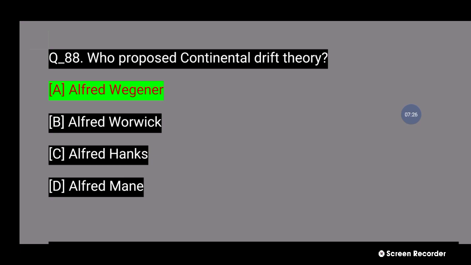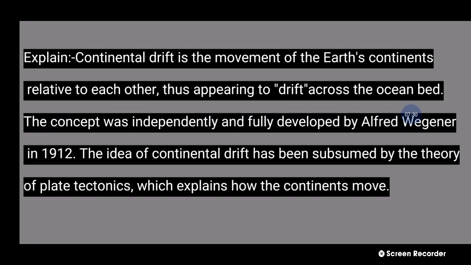88 number question explanation: continental drift is the movement of the earth's continents relative to each other, thus appearing to drift across the ocean bed. The concept was independently and fully developed by Alfred Wegener in 1912. The idea of continental drift has been superseded by the theory of plate tectonics, which explains how the continents move. Next question.